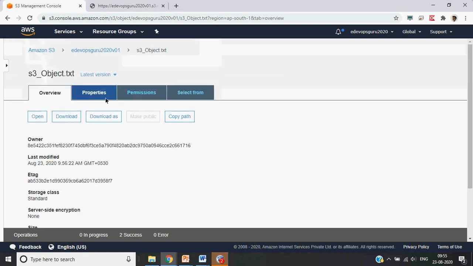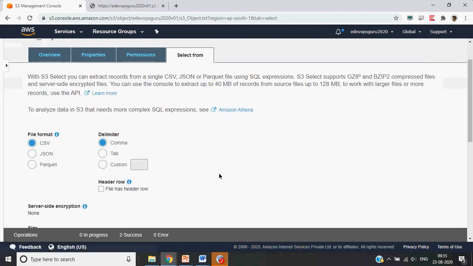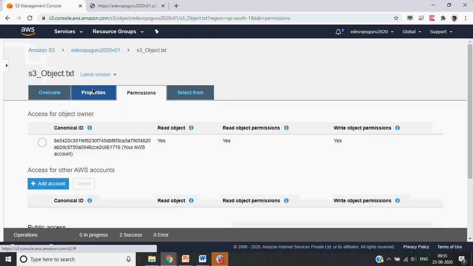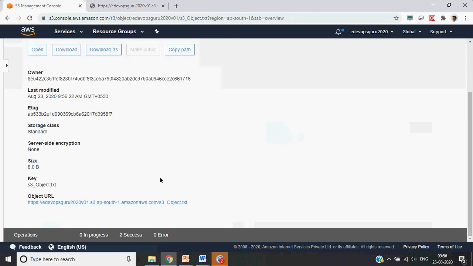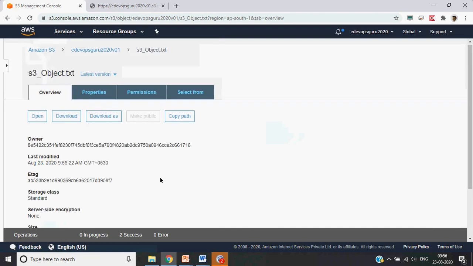Permissions will come a little later. This is how you can open a file.